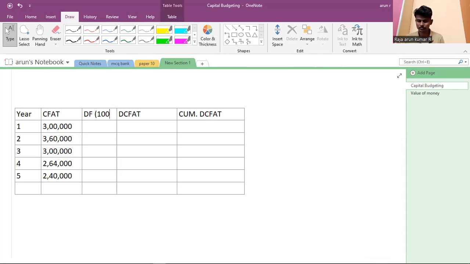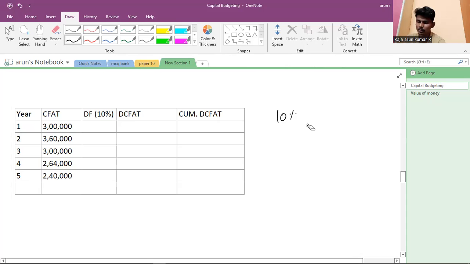They given in the sum. We do it here. The rate is 10%, they given, that means 1 divided by 1.1 whole divided by 1.